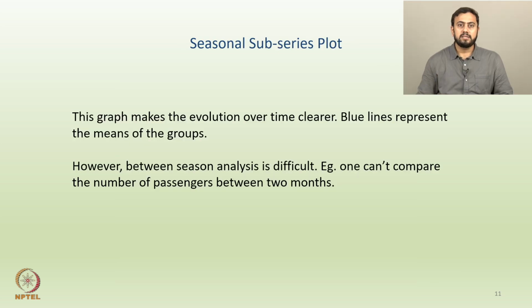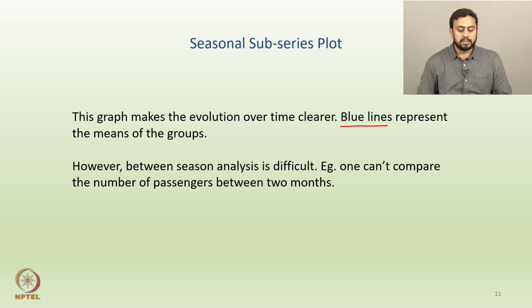Now the next one is called a seasonal sub-series plot. So what do you mean by that? Such a graph makes the evolution over time clearer. So we have a graph, and then inside the graph we have some blue lines, right? Those blue lines represent the means of the individual groups, or the averages of the individual groups. So one can actually see the averages clearly, and figure out where exactly the averages are lying also.